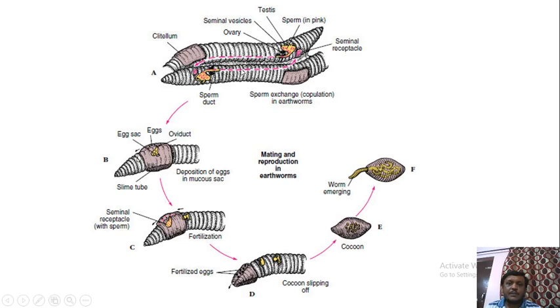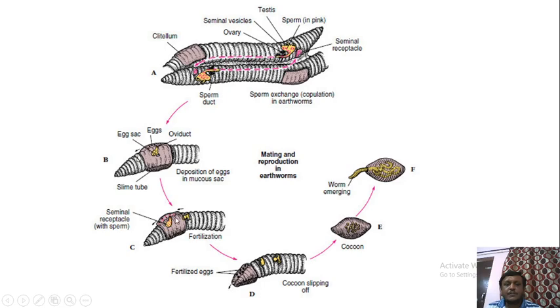In this way there is transfer of sperms from one animal to another animal. After copulation, the gland cells present in the clitellum produce the cocoon. This cocoon receives egg and also receives the sperm.